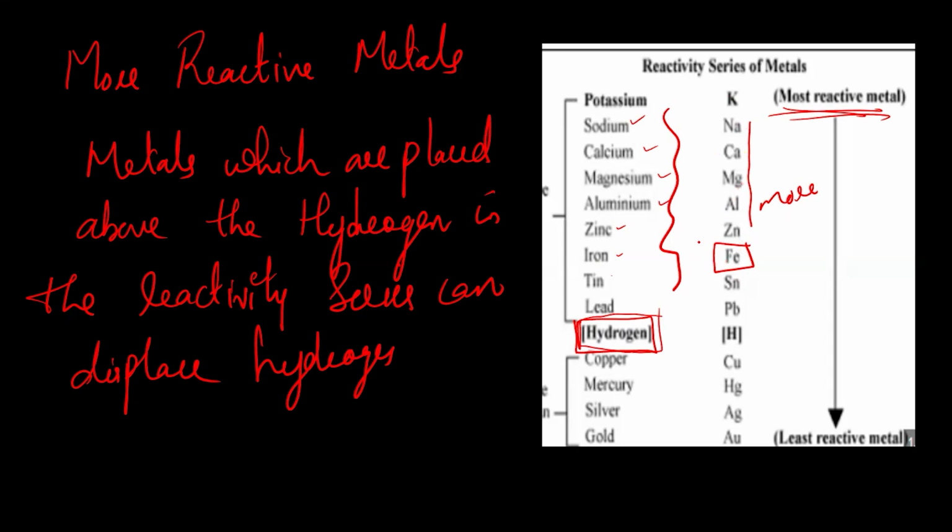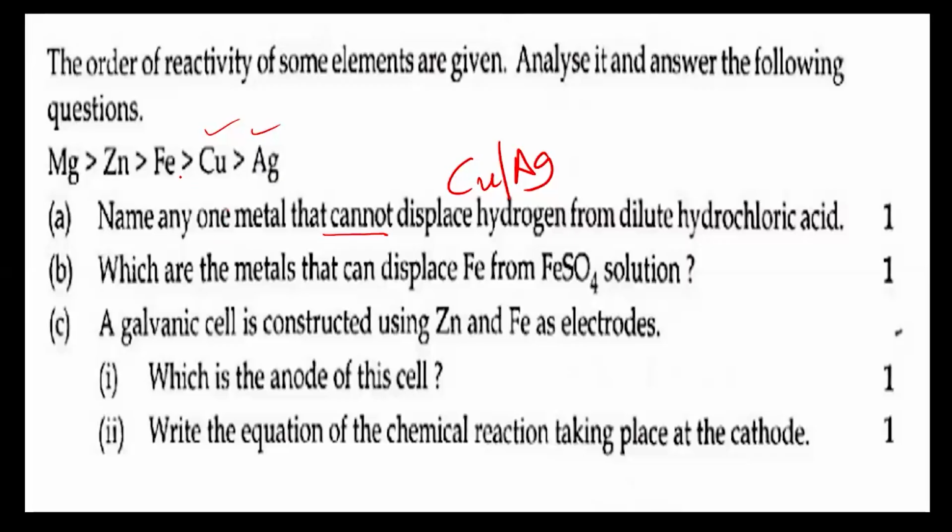In this case, the metals more reactive than iron are magnesium and zinc. Which are the metals? That is the question, so you have to mention both. Magnesium and zinc, which are more reactive than iron, can displace iron from FeSO4 solution.